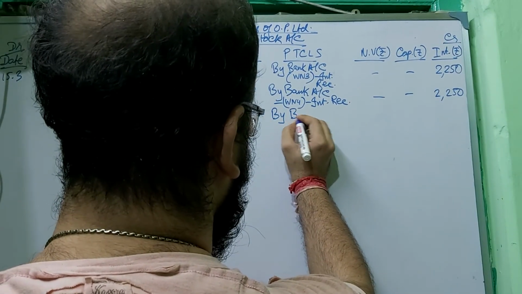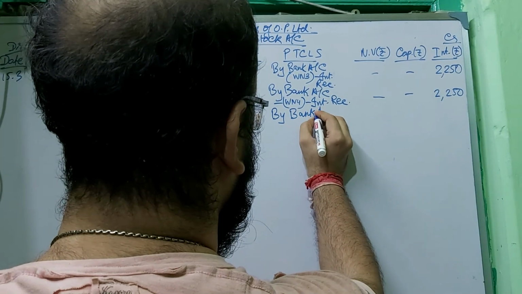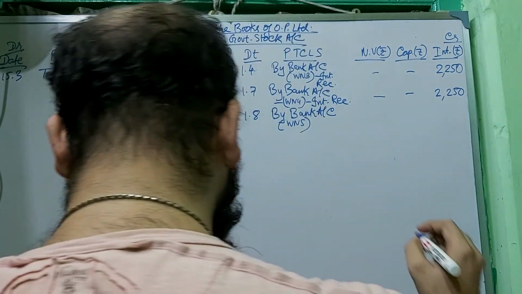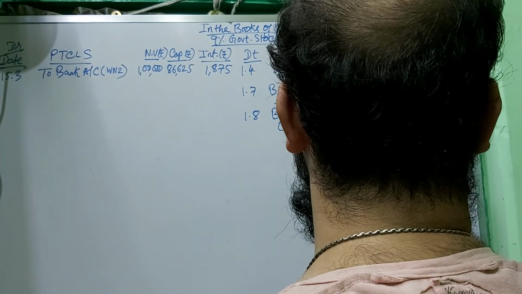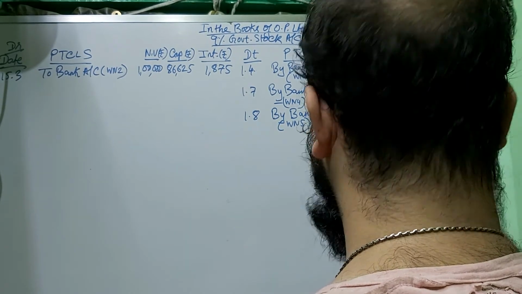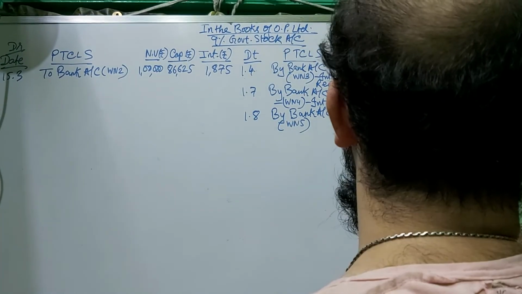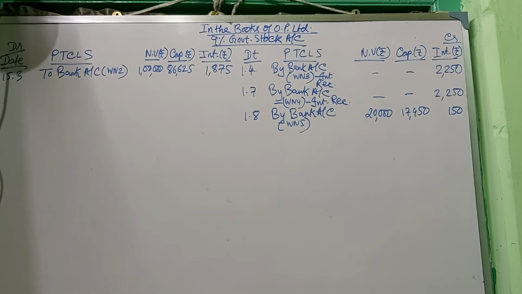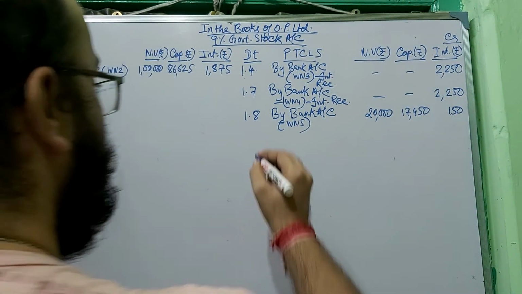Sales means by bank. Working note 5. It's 20,000 nominal value, capital value is 17,450, and interest is 150, right? Interest is 150.